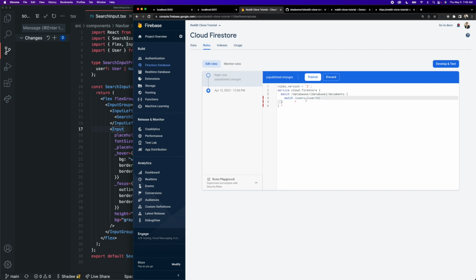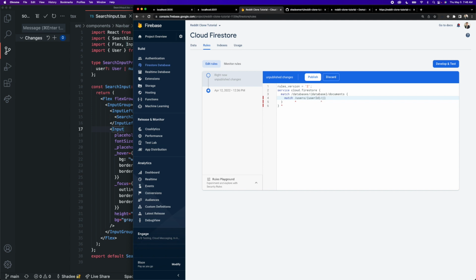So this curly bracket notation here just indicates that this is a dynamic path and that we are referring to essentially any document inside of the users collection with any particular ID. And on any specific user document, we have those two sub-collections, community snippets, as well as post votes. And for both of those, they're going to have the same security rules.